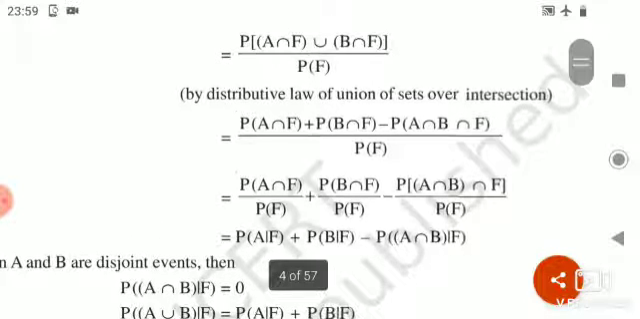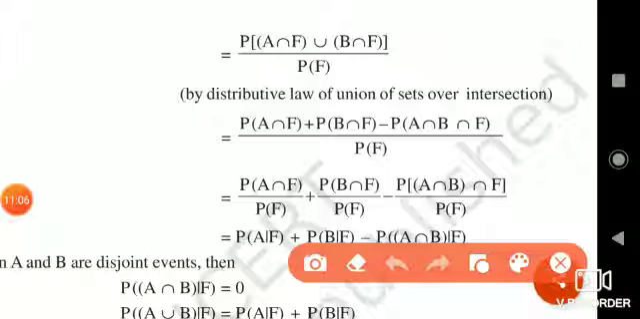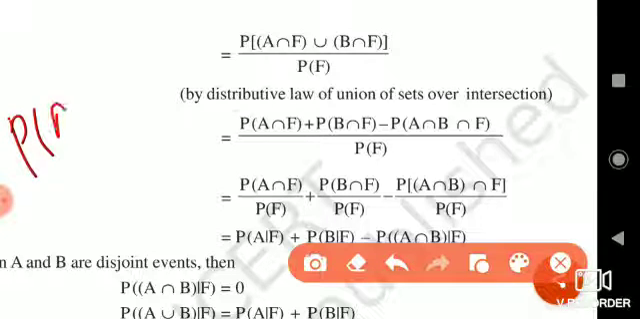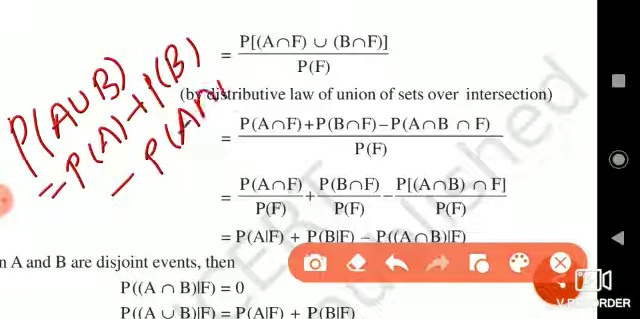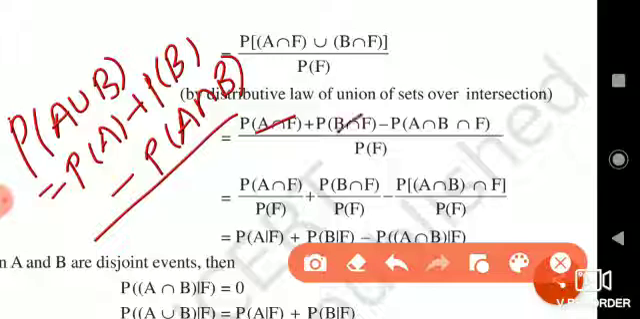Now here we can observe carefully. We can write P of A intersection F plus P of B intersection F minus P of A intersection B intersection F. This is from the probability of A union B formula: probability of A union B is given by P of A plus P of B minus P of A intersection B. With the help of this formula, we write P of A intersection F plus P of B intersection F minus P of A intersection B intersection F, all divided by P of F.